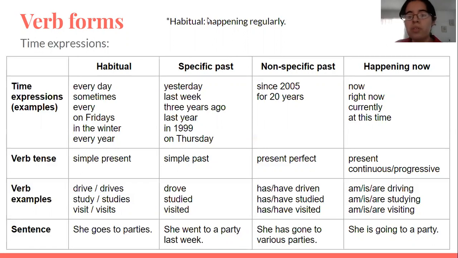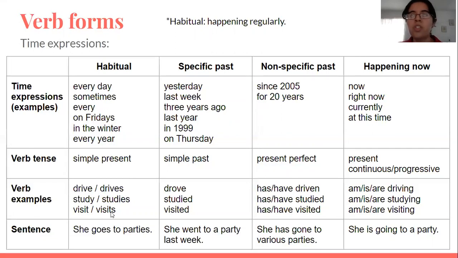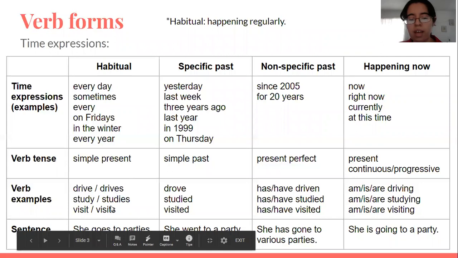So for habitual, which means happening regularly, we have every day, sometimes, every week, every 2 months, every 2 days, on Fridays, in the winter, every year. For those types of time expressions, we would use the simple present tense. And if we remember, it would be like drive, drives, study, studies, visit, visits. So for he, she, it, we have to add the S at the end, only for he, she, it.